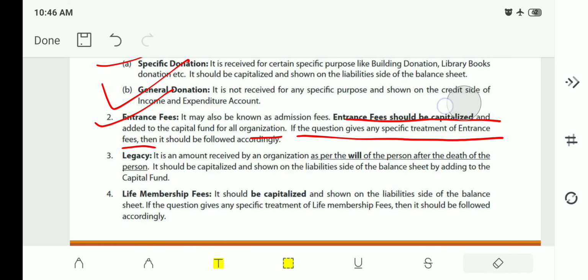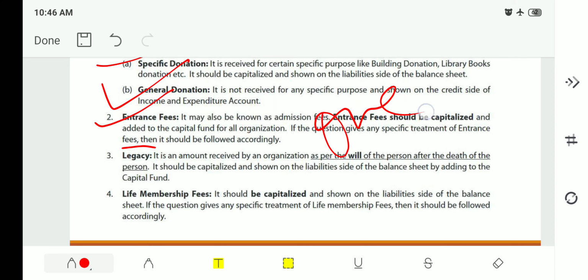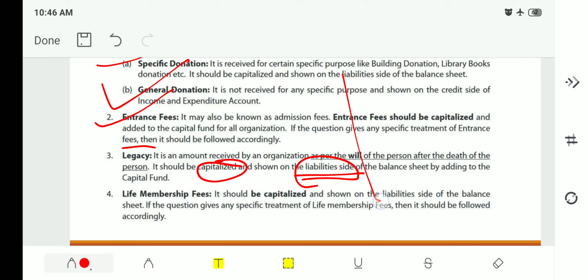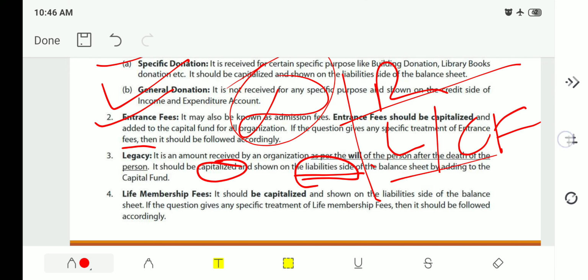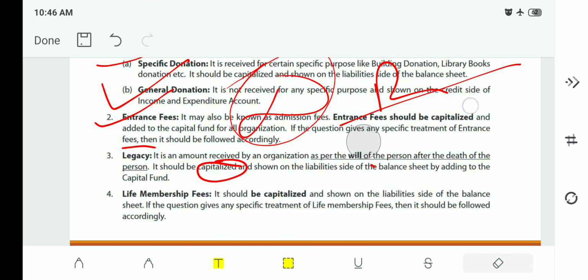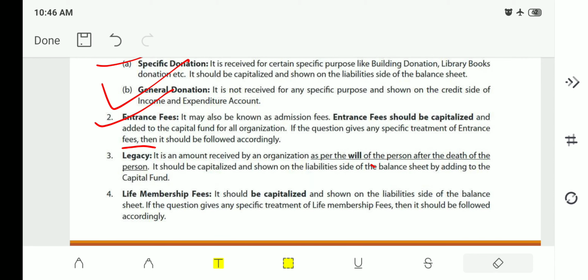Why is it capitalized? Because whenever the legacy is transferred to the organization, that fund is not recurring. That means it is only for one time, and it will be for lifetime as the person has died. So it is considered as capital for the NPO, non-profit organization, and it is written on the liability side, that is on the right hand side. Liabilities or capital fund. Therefore, it is written on the liability and capital fund side of the balance sheet.